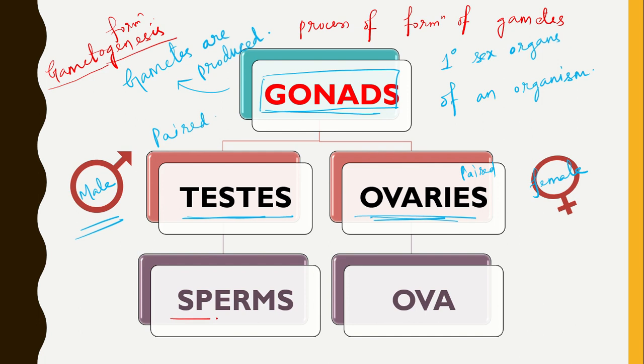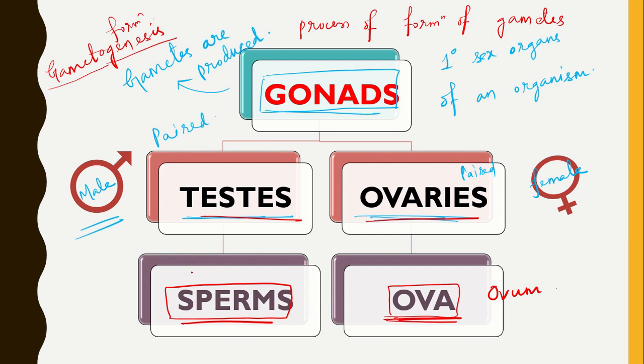In case of male, the male gamete is known as sperm and the female gamete is known as ovum. The plural form is ova. So the male gamete, I am repeating again, from gonads, gametes are formed by the process of gametogenesis. The male gonad is known as testis and the female gonad is known as ovary. These are paired structures. So from testis, the sperms are produced and from ovaries, the ova are produced.